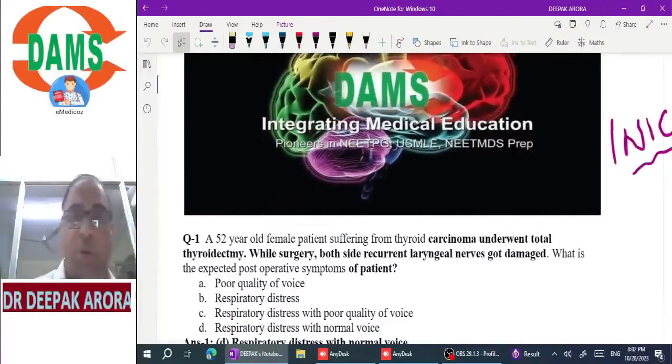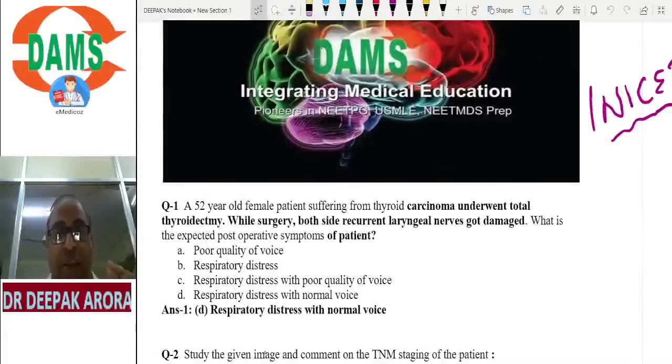Now, what is the basic concept of this MCQ? It is dyspnea with normal voice. This patient will be having normal voice. Why? Because here the vocal cords will be in the midline, because it is recurrent nerve palsy. Both cords will be in the midline, so the patient will have dyspnea with normal voice. Are you getting this concept? If it is unilateral recurrent nerve palsy or unilateral superior laryngeal nerve palsy, the patient may have a change in voice. But if both side recurrent laryngeal nerves are paralyzed, it should be respiratory distress.